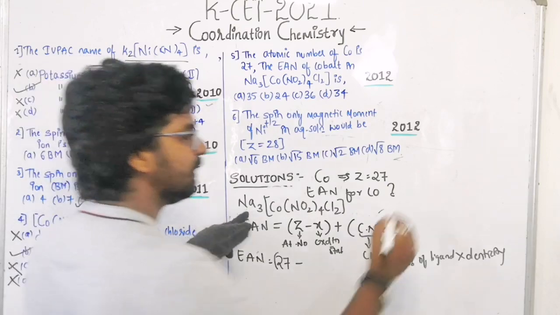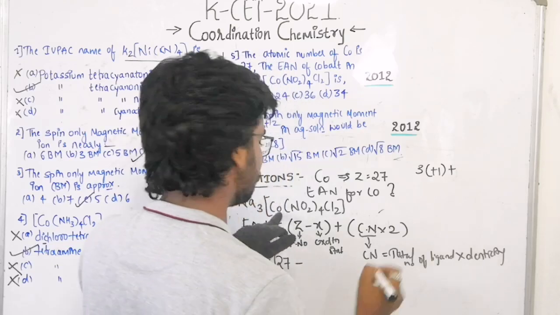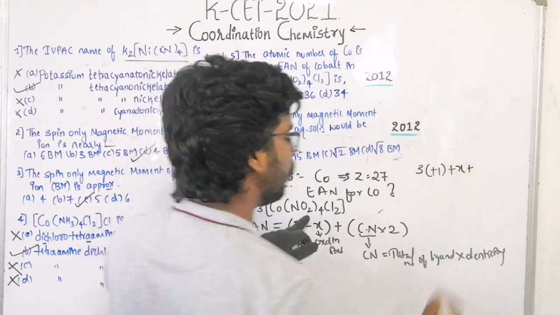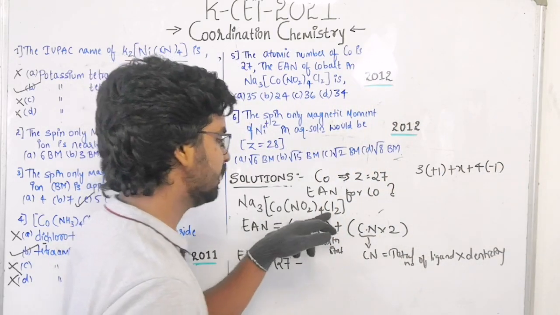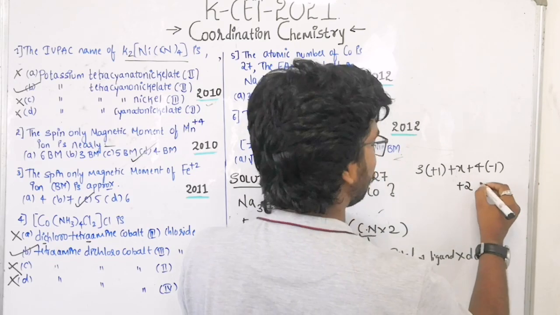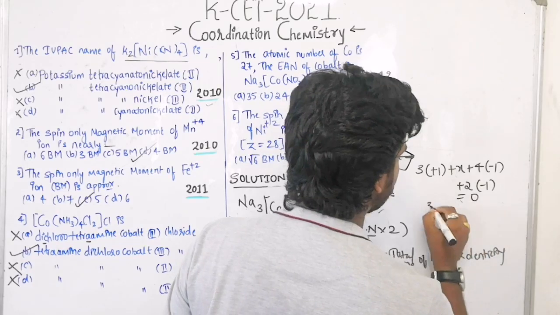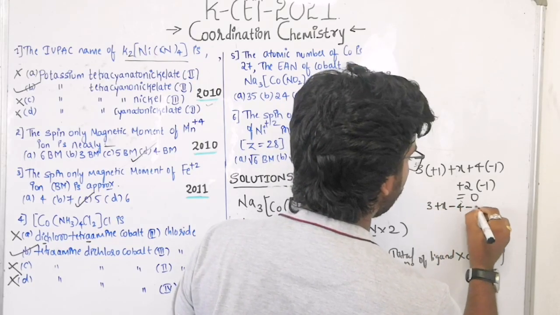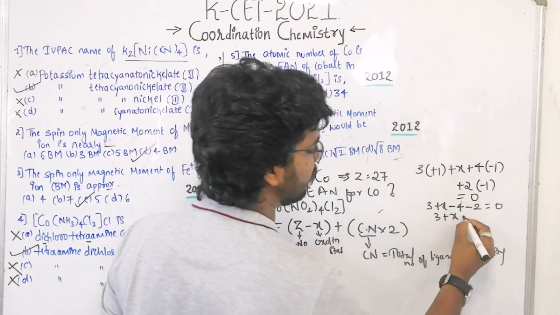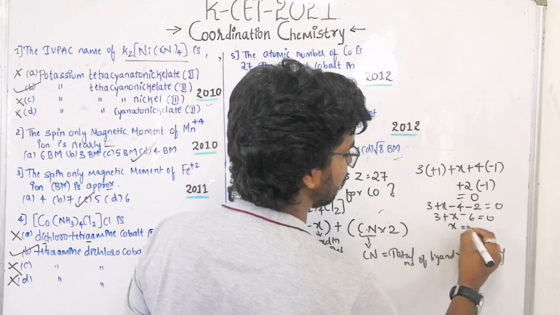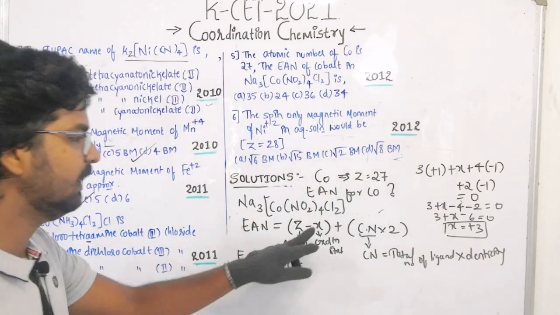See here, sodium 3 is there, so 3 into each sodium has charge +1, plus cobalt, we don't know, X, plus nitro, it is monodentate, that is 4 into -1, NO2 minus carries a -1 charge, plus 2 into Cl minus, here also each Cl carries a -1 charge, is equal to 0. That is 3 plus X minus 4 minus 2 is equal to 0, that means 3 plus X minus 6 is equal to 0, so X is equal to +3 you will get.